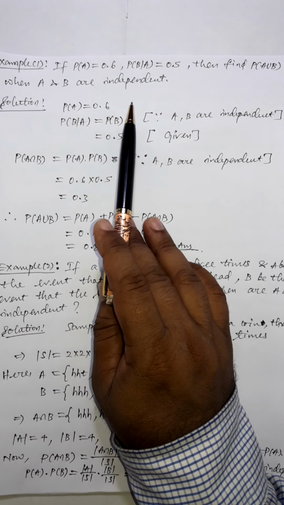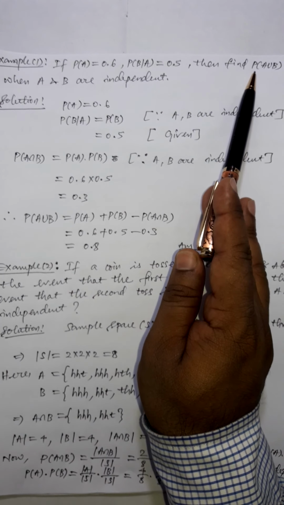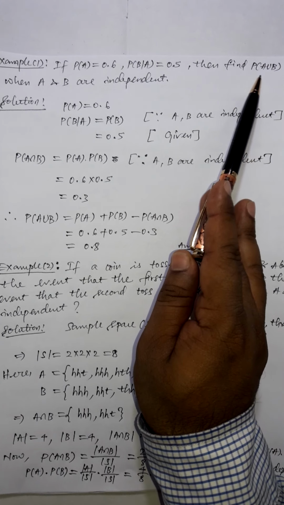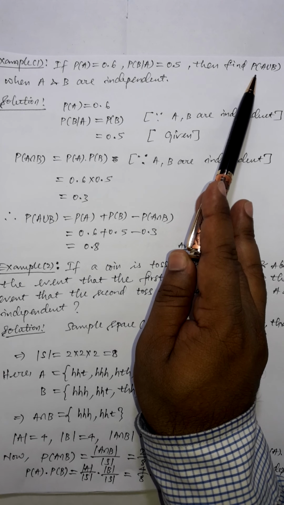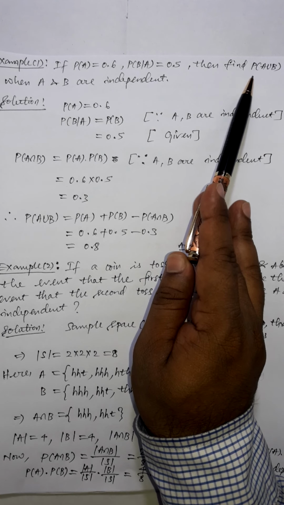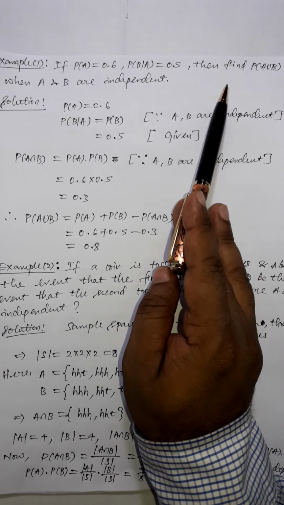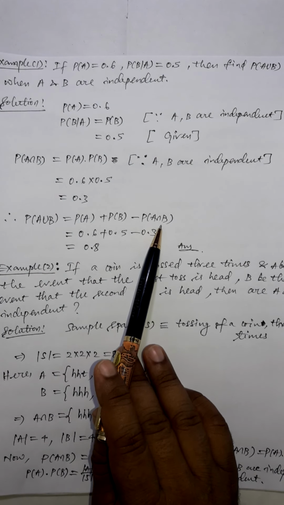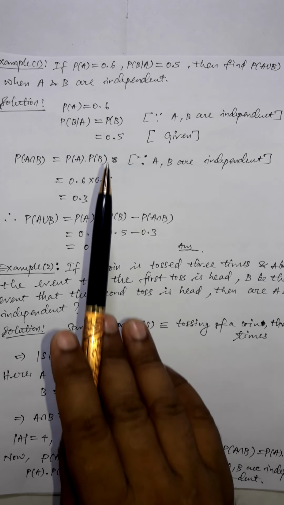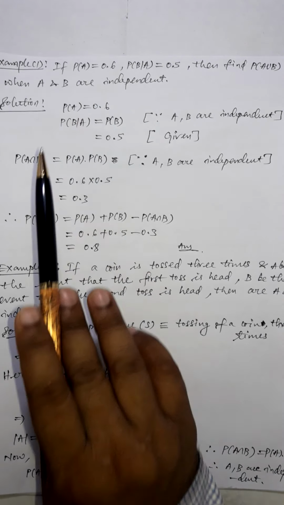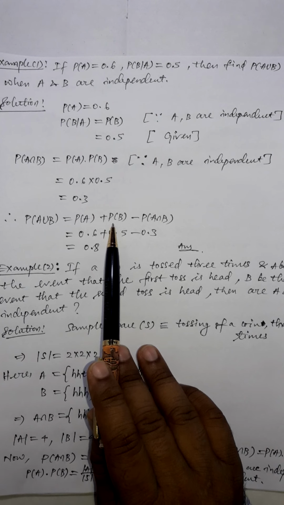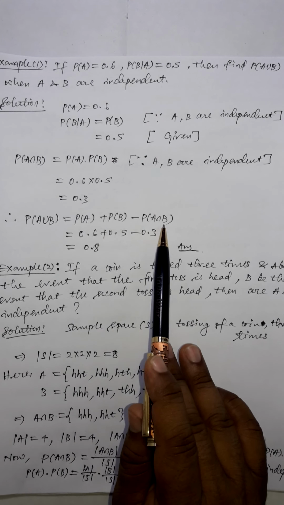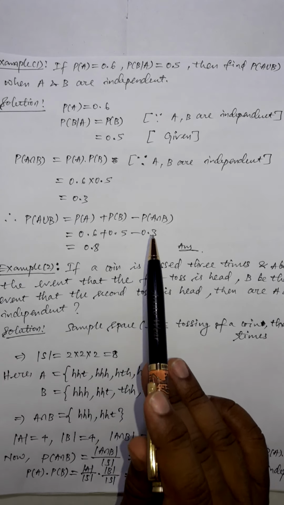So if our requirement is to get the probability of A union B, we know the formula: probability of A union B is probability of A plus probability of B minus probability of A intersection B. Probability of A is already given to us. Our next requirement will be probability of B and probability of A intersection B. So let's work on them.